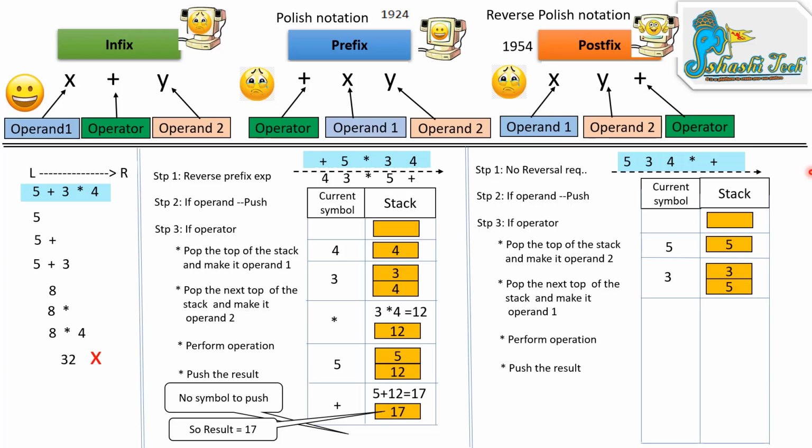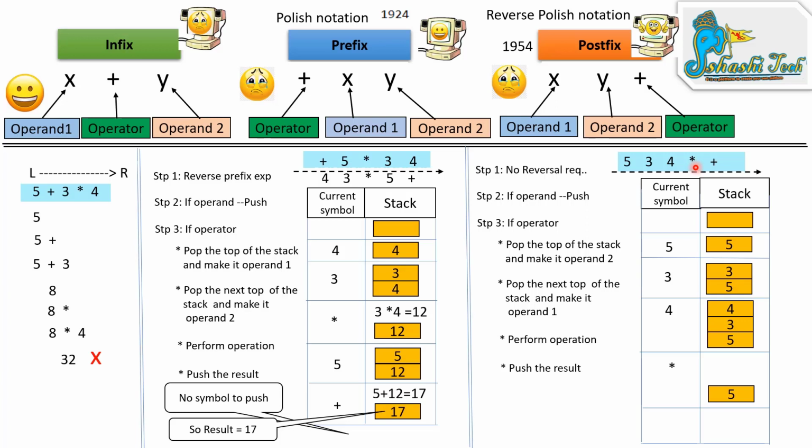Then consider 4. 4 is also an operand, directly push onto the stack. Then it comes an operator. Star is an operator. If it is an operator, we need to follow step 3: pop the top of the stack.